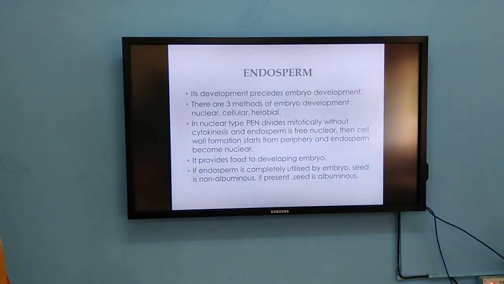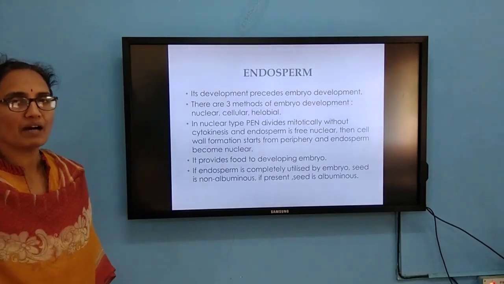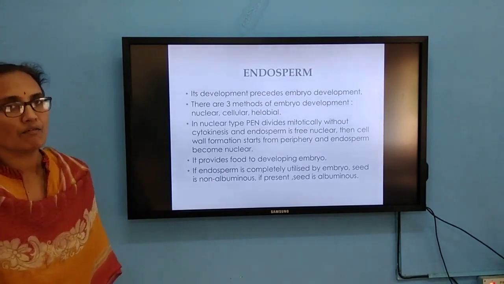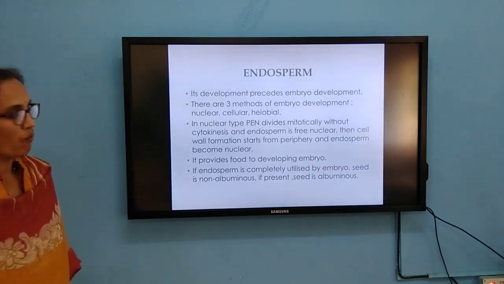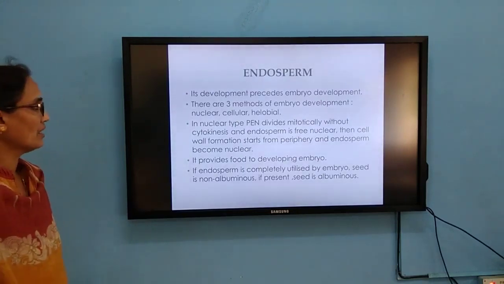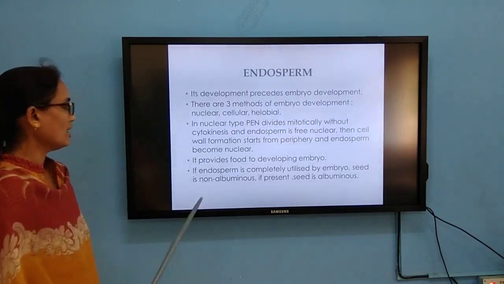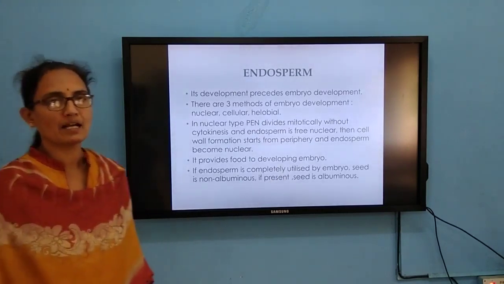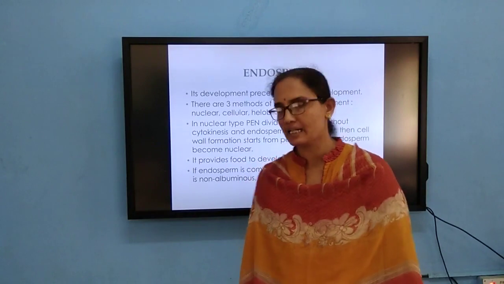There are three ways of endosperm development. One is the nuclear type, where the primary endosperm nucleus divides mitotically without any cytokinesis, without any cell wall formation. That we call free nuclear. Then wall formation takes place, and that condition we call cellular type. If the endosperm is completely utilized by the embryo, the seed is called non-albuminous. If it is present, such a seed is called albuminous.